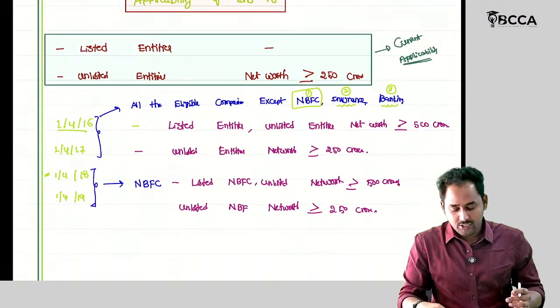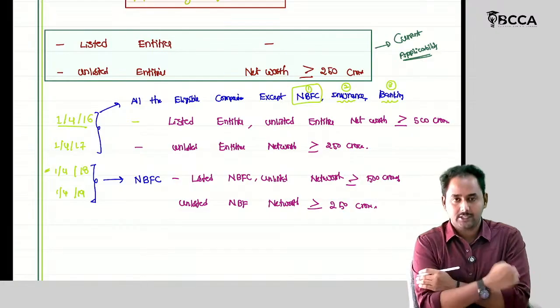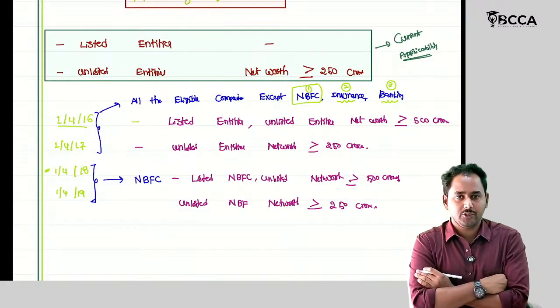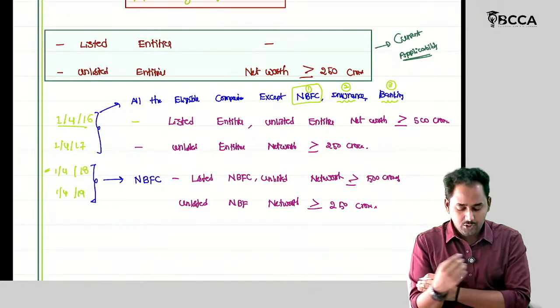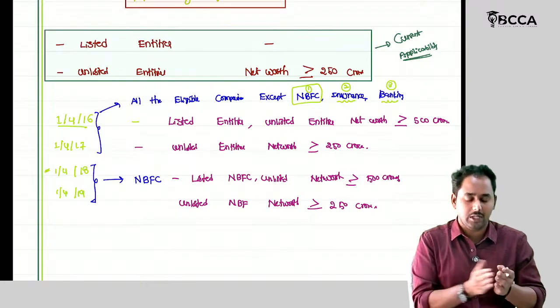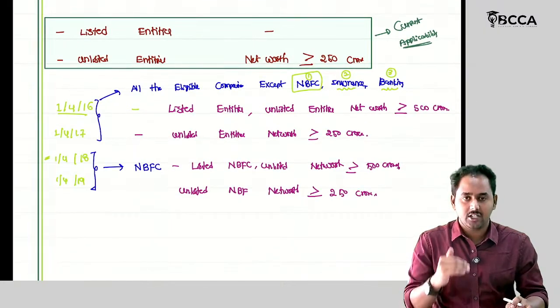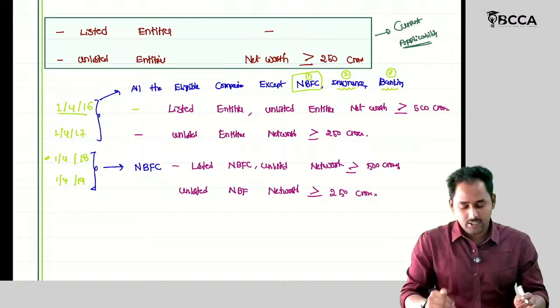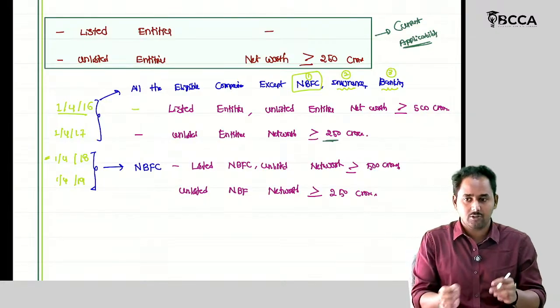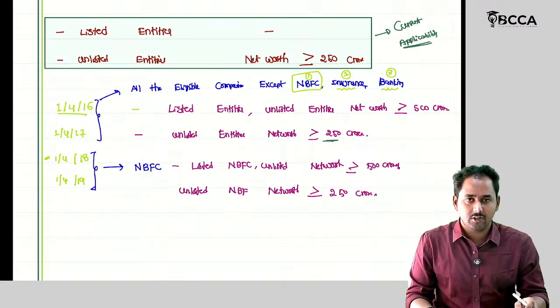Then how were these rules applied? I am talking about the past. It starts from 1/4/16. On 1/4/16, it was made applicable to all the unlisted entities whose net worth is greater than 500 crores. That is the rule. Those are the initial rules. Again, it was made applicable to companies even where the turnover is greater than or equal to 500 crores.